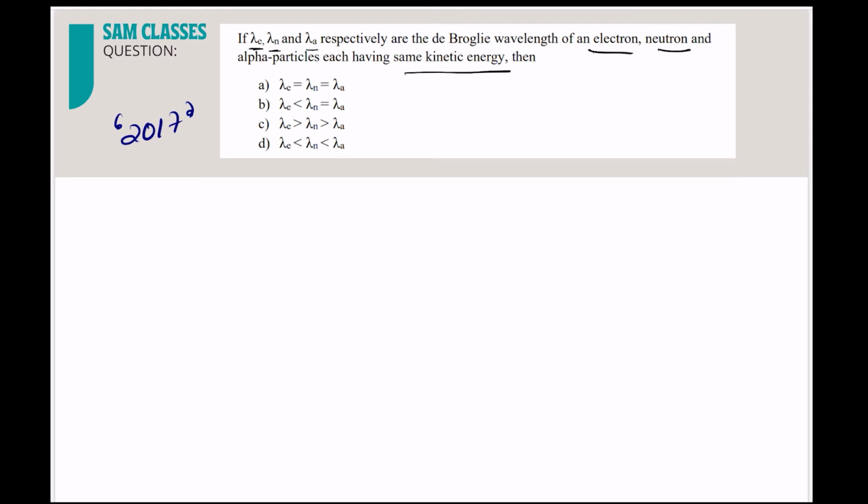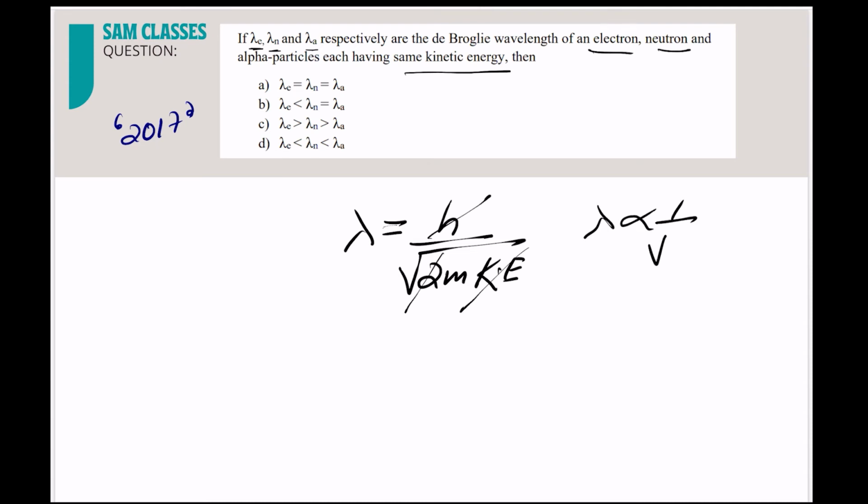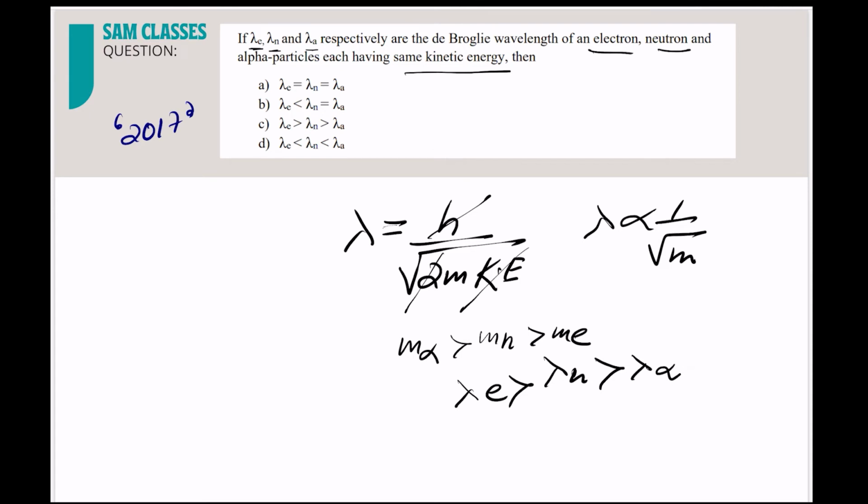Lambda is equal to h by root under of 2m into kinetic energy. Now kinetic energy is the same, h same, 2 same. So lambda is directly proportional to 1 by root m. The mass of alpha particle is more than the mass of neutron, which is more than the mass of electron. So lambda of electron should be more than lambda of neutron, and that should be more than lambda of alpha particle. Correct? So very simple.